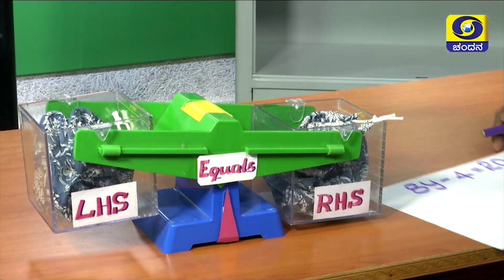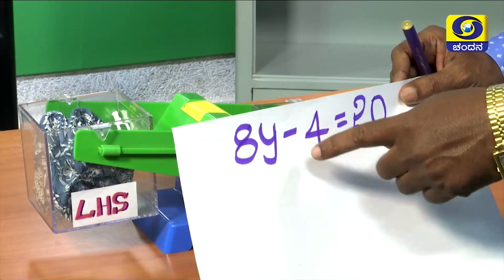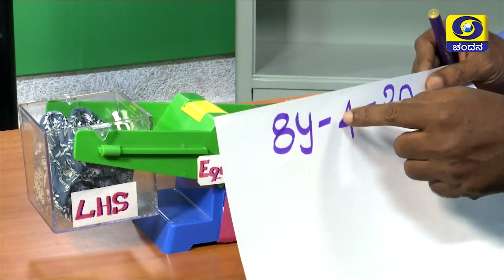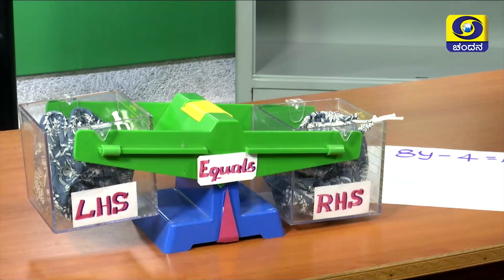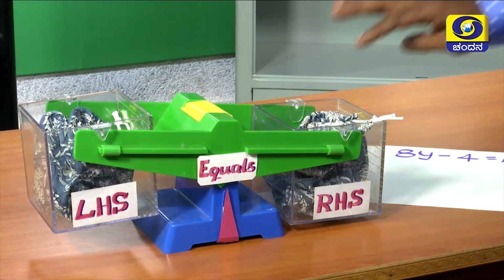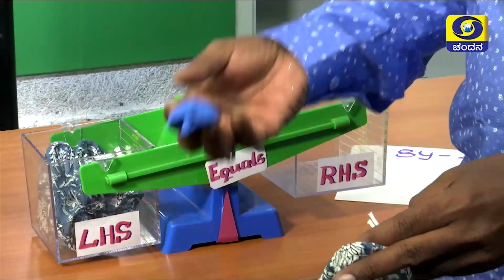Then what is the operation here? 8y minus 4. Here only 8y is there. Minus 4 is not done. That's why it is not balanced. Put out 4 from the RHS. We take it empty. See here.